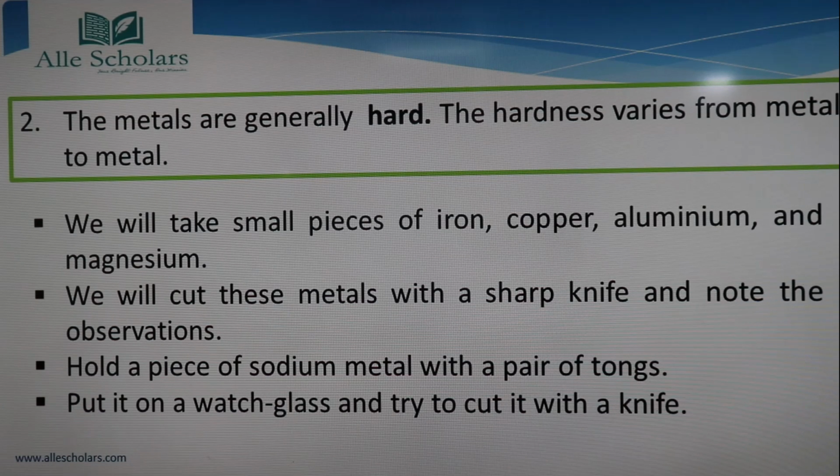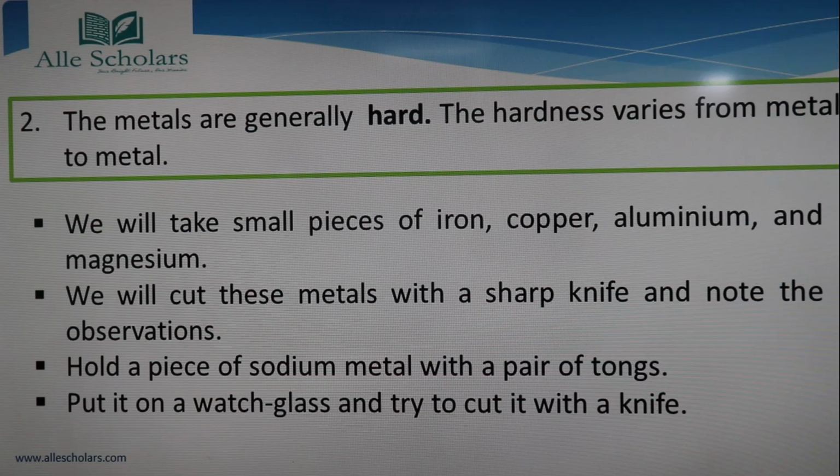Sodium is a metal, but it is a soft metal, so it can be cut easily with a knife. Whereas hard metals like iron, copper, aluminum and magnesium could not be cut by a knife since they are hard.